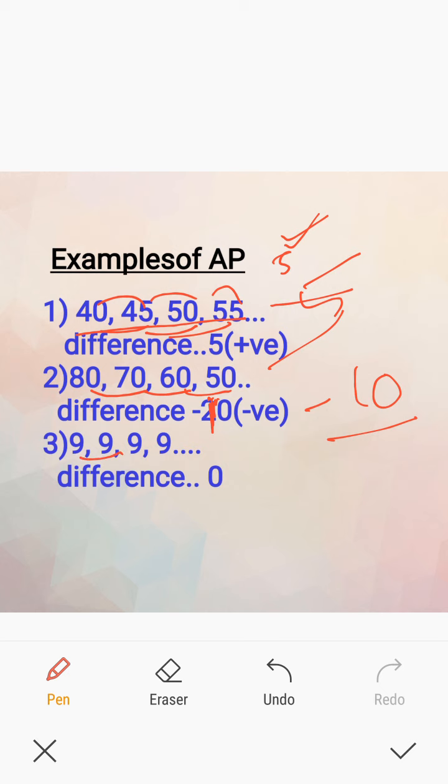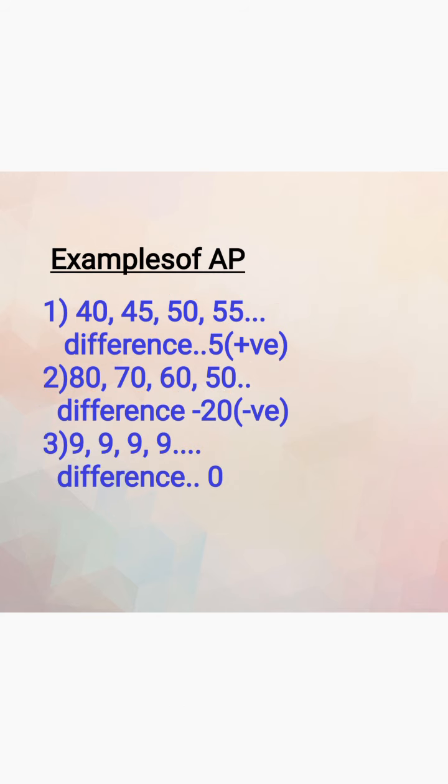The third example, 9 minus 9 is 0, 9 minus 9 is 0, 9 minus 9 is 0. So here also differences are equal, that is 0. So these three are examples of arithmetic progression, since the difference of consecutive terms in each of the sequences is equal.